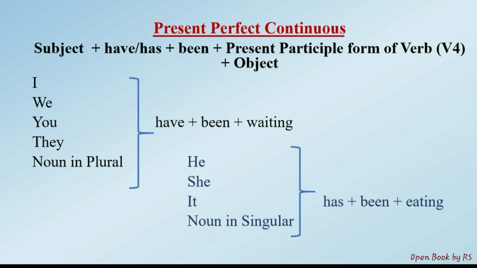Next, along with he, she, it, noun in singular, you should use has plus been plus present participle form of verb, that is eating here. So frame the sentences. He has been eating. She has been eating. It has been eating. The girl has been eating. So like this. Only one verb is taken here for proper understanding. Let us form some more examples with different verbs.